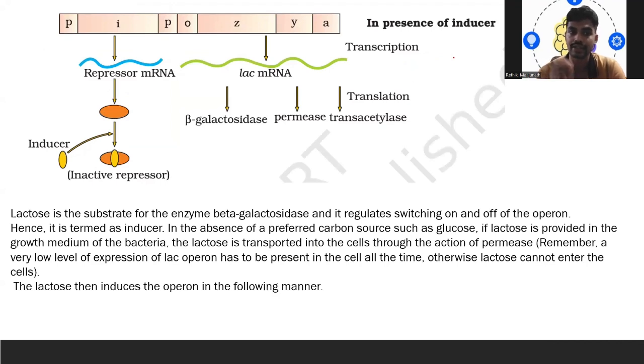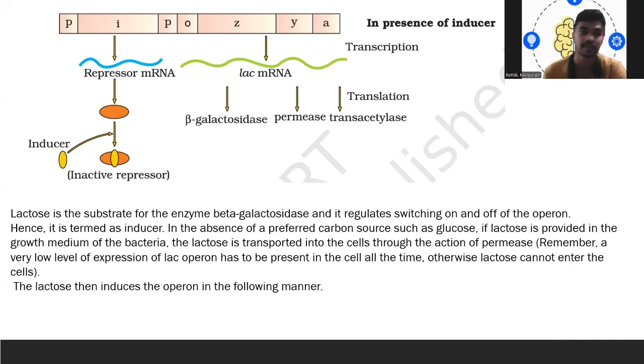So lactose is actually a substrate for the enzyme beta galactosidase and is required to switch on and switch off the operon. So the inducer, where lactose is a substrate for the enzyme beta galactosidase, is what helps in regulating the switching on and switching off of the operon.